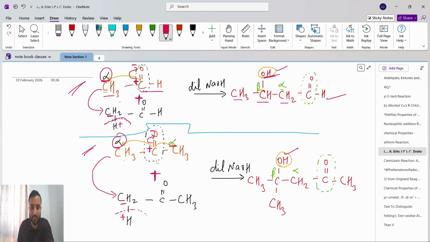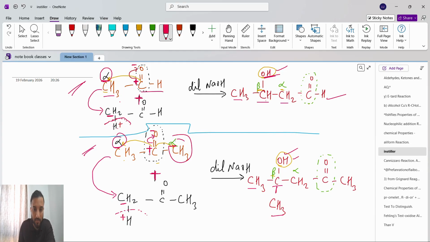At beta position. Okay. So what will happen? CH3C, and this C is connected with again CH3. So I will write it like this, CH3. Okay, and then this single bond O minus is connected with H plus, so single bond OH. And then what will happen?